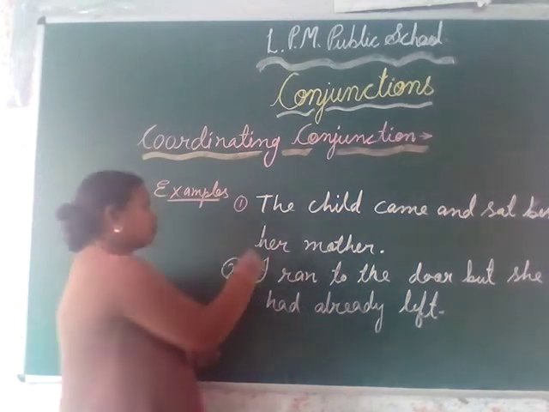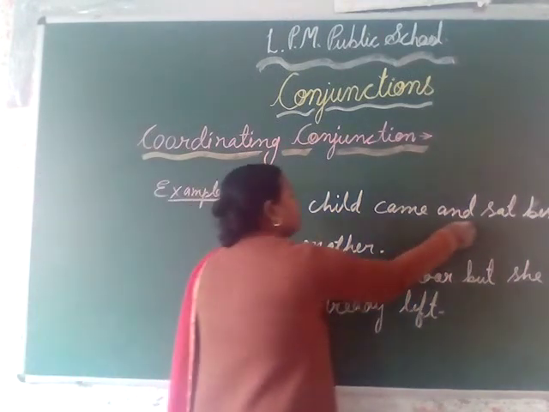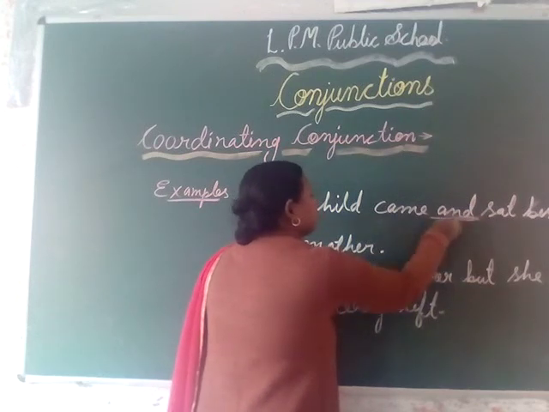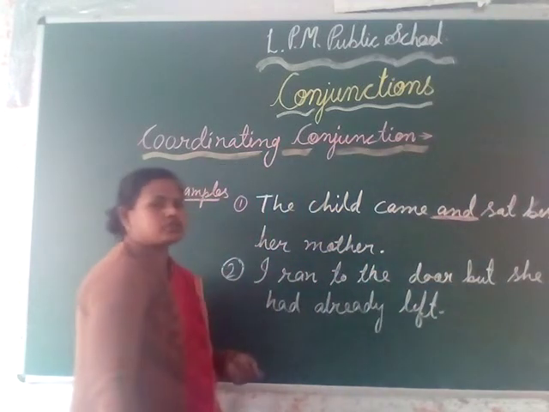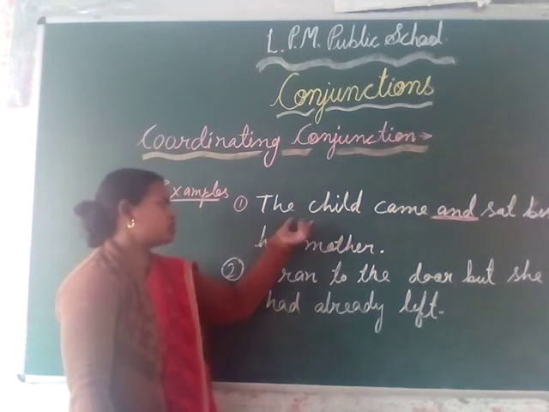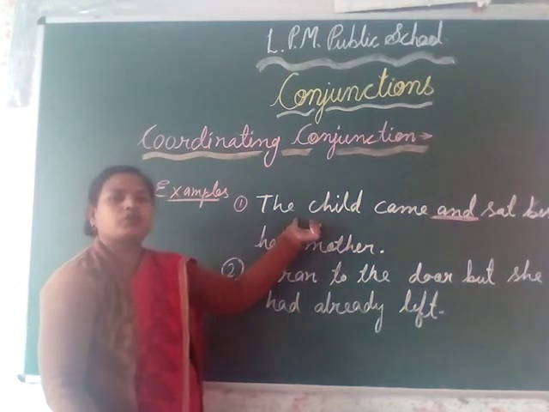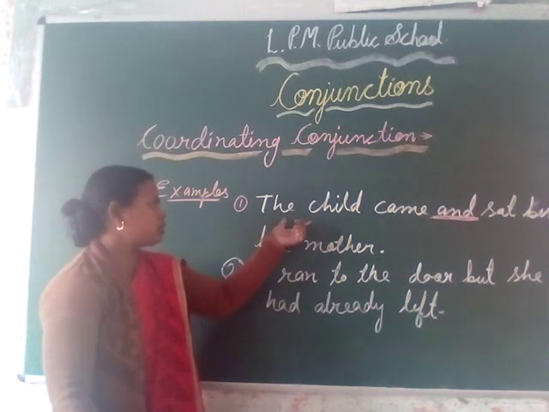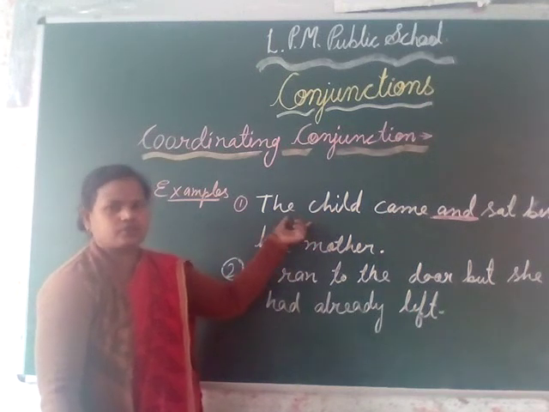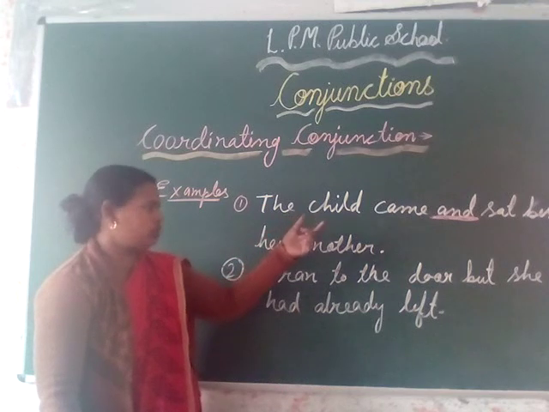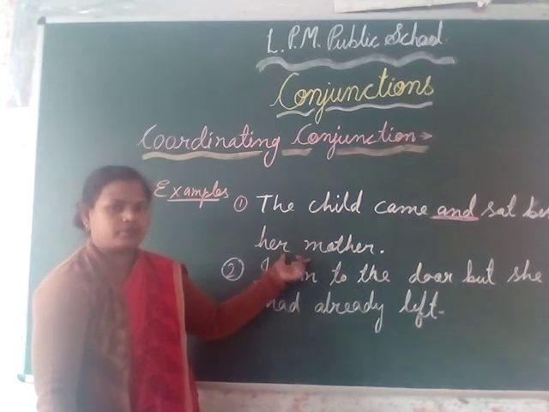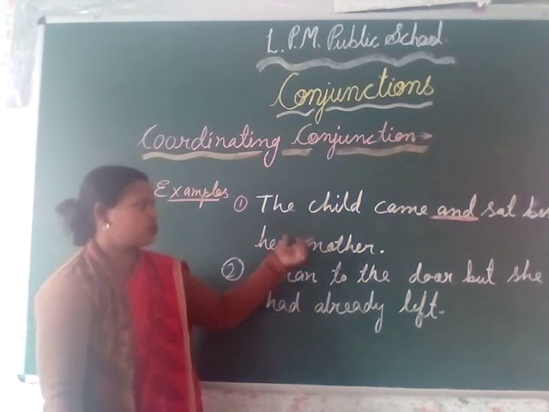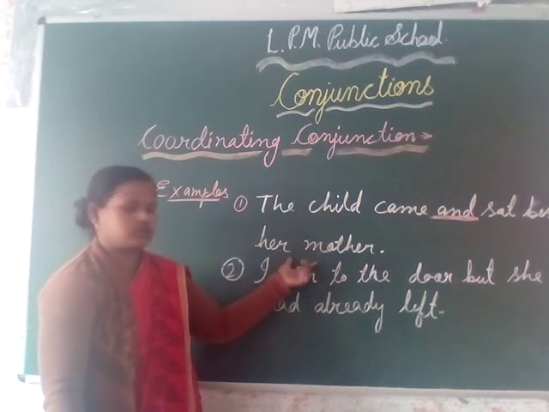Here the word and is a coordinating conjunction which joins the two statements of equal importance. The child came is one statement and the second is sat beside her mother. The word and is a conjunction which is used to join these two sentences.